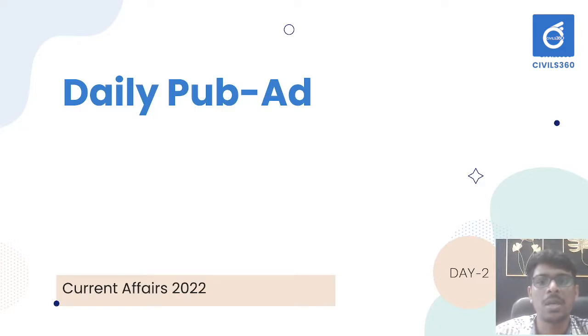So today we are going to analyze and understand two articles which were mentioned in the Guardian and also the Hindu Business Line. We will analyze and connect them with the syllabus, and also we will identify how to answer the questions from previous year sessions. So let's go through the content.